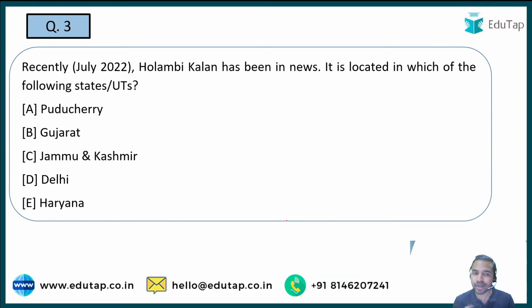So in the next question, you are just required to tell me where Holambhi Kala is basically located. Is it Puducherry, Gujarat, Jammu and Kashmir, Delhi or Haryana? So here some UTs and some states are being mentioned. You are just required to identify in which state Holambhi Kala is basically located. So please tell me what is the right answer. Question number 3, is it Puducherry, Gujarat, Jammu and Kashmir, Delhi or Haryana?